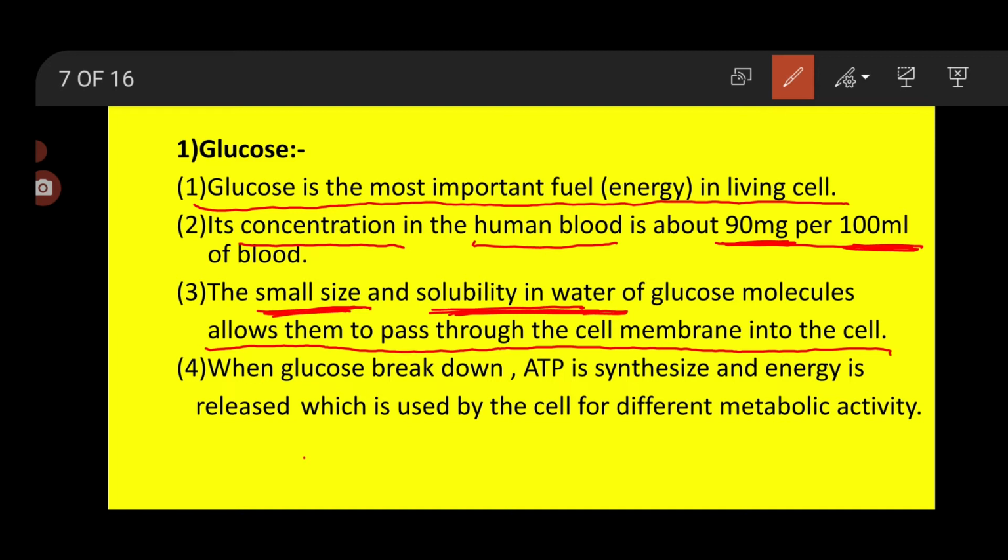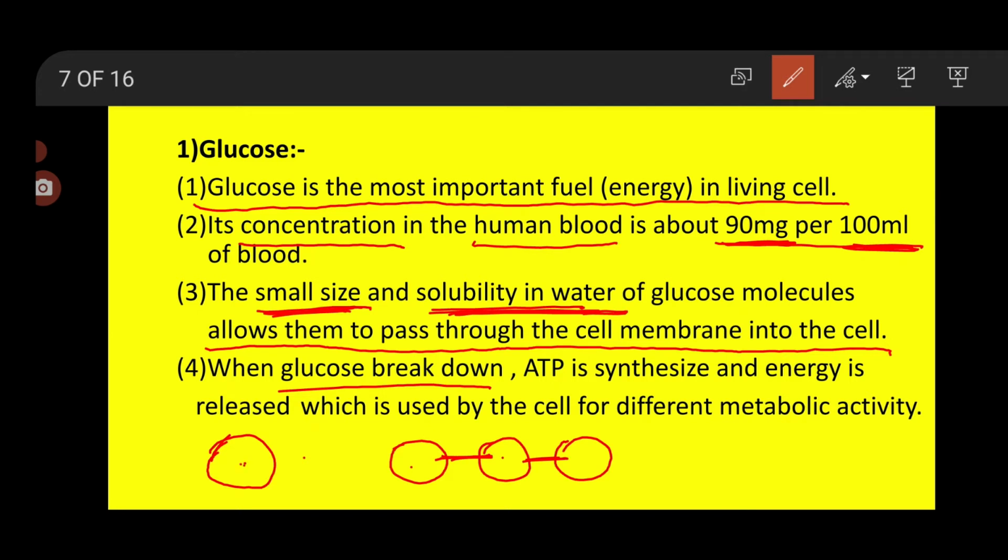Now see what happens. If this is a cell, how is the cell getting energy? Suppose this is glucose. When the glucose breaks down, in glycolysis, what happens? This is another glucose molecule, this is another. Just now I have told you, between the glucose molecules, a glycosidic bond is present.